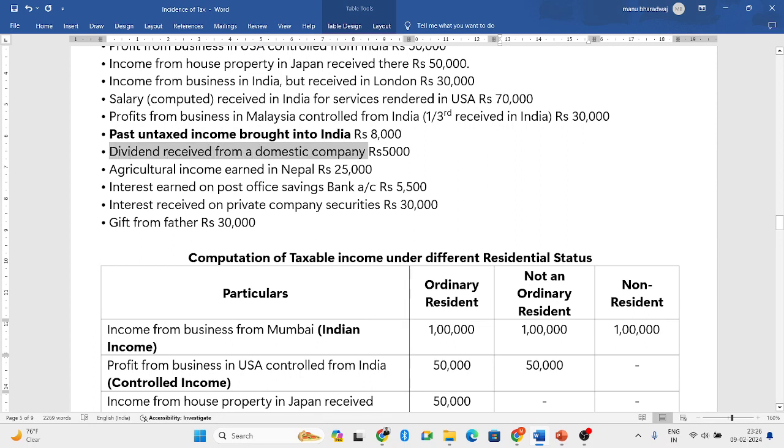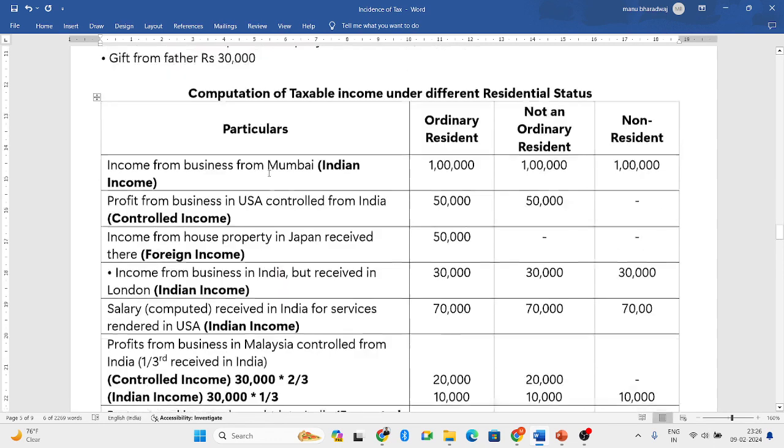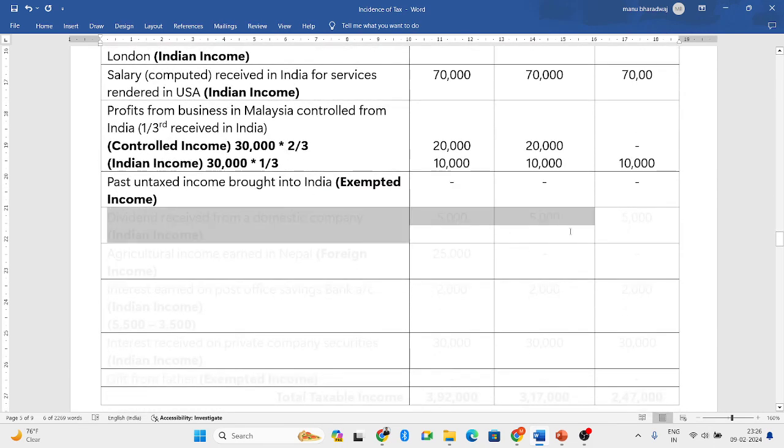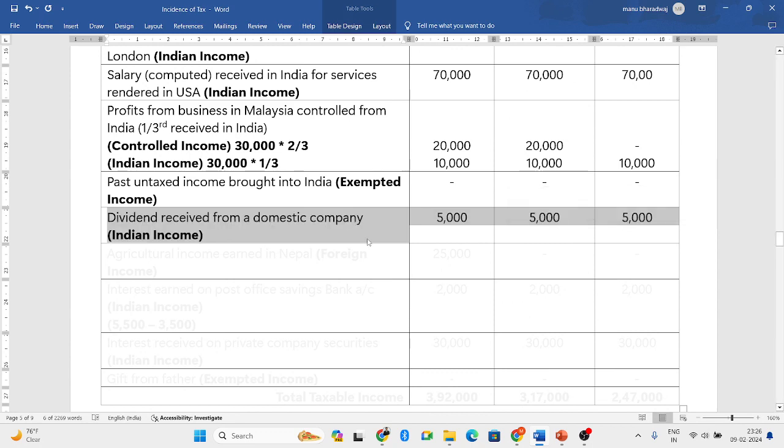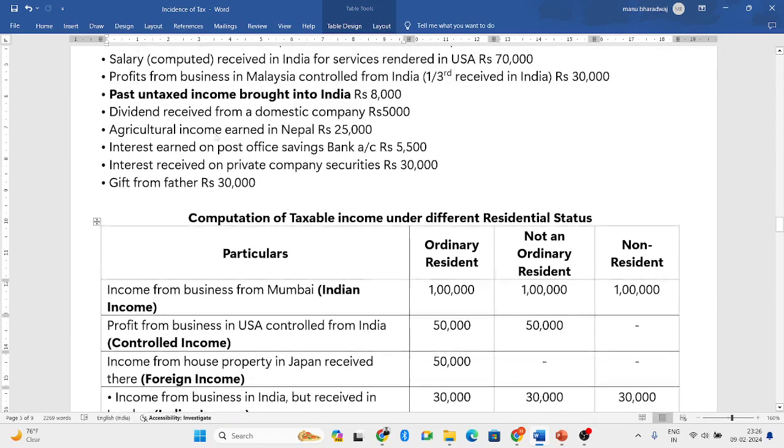Dividend received from a domestic company. Domestic company means it is an Indian company. So arising aspect is in India and receiving aspect is also in India. So it is hence considered to be Indian income.